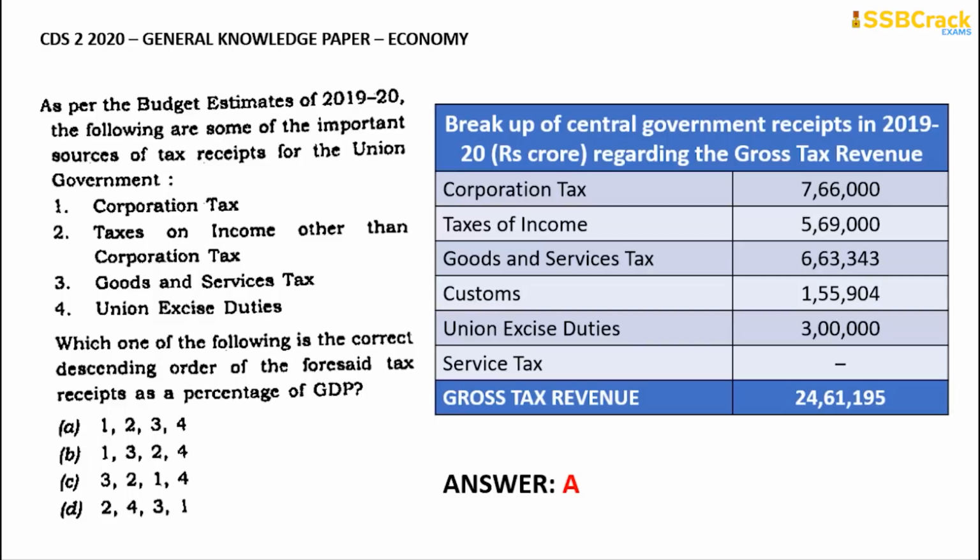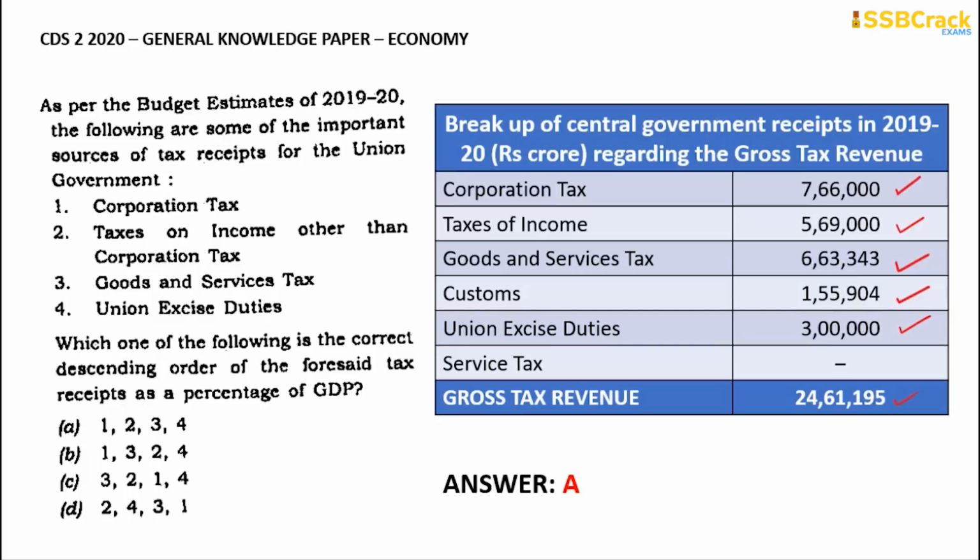Regarding the breakup of the central government receipts in 2019-20 in crores, for the gross tax revenue: corporation tax is around 7,66,000 crores, taxes on income 5,69,000 crores, goods and services tax 6,63,343 crores, customs 1,55,904 crores, union excise duties 3 lakh crores, and service tax is null. So the gross tax revenue of our country as per the budget estimates of 2019-20 will be 24,61,195 crores.